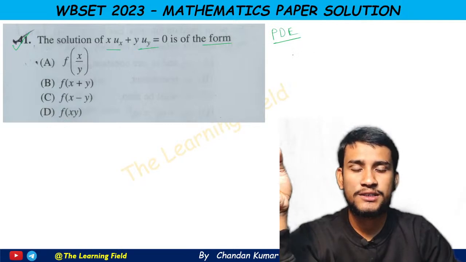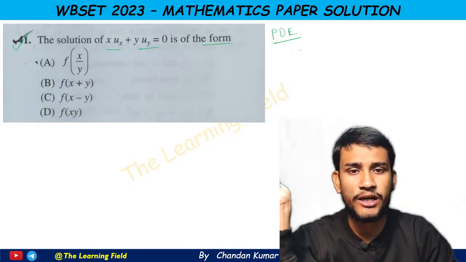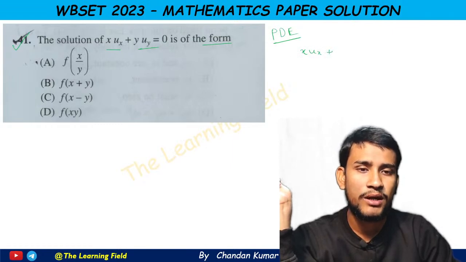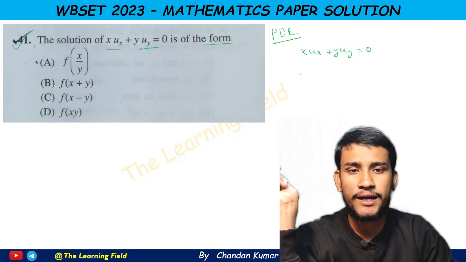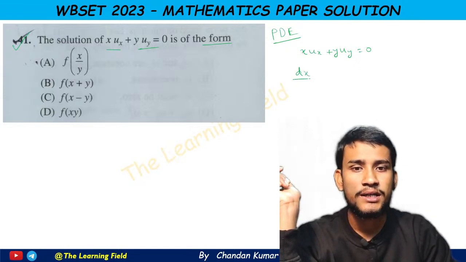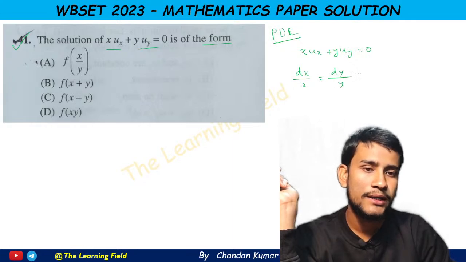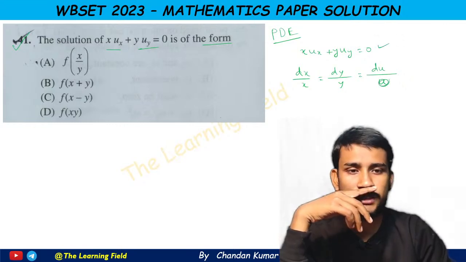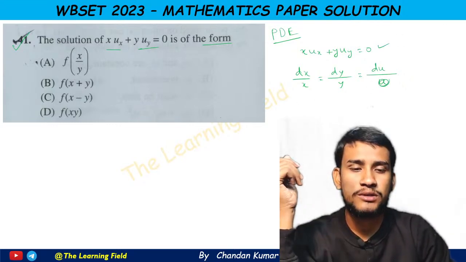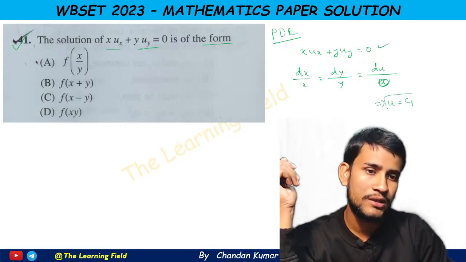So this question is solved using Lagrange's method. So x ux plus y uy is equal to 0. That means the Lagrange's auxiliary equations are dx by x equal to dy by y equal to du by u, and here this term is 0. So du by 0 gives u equal to constant, suppose c1.